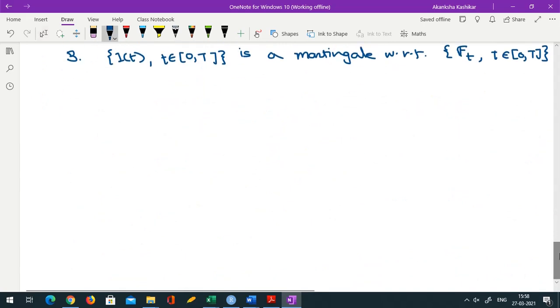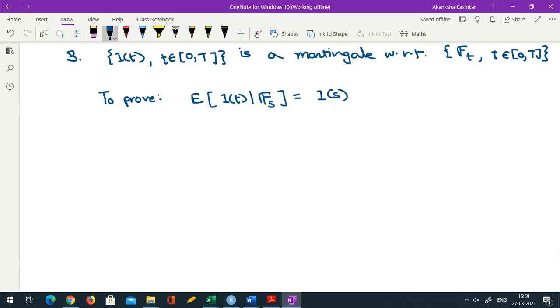What we need to show is that the expectation of It given some past s becomes Is. Let us try to draw a picture of the timeline. This is 0, this is capital T. Somewhere here I have s and somewhere here I have t, because we need t to be larger than s.